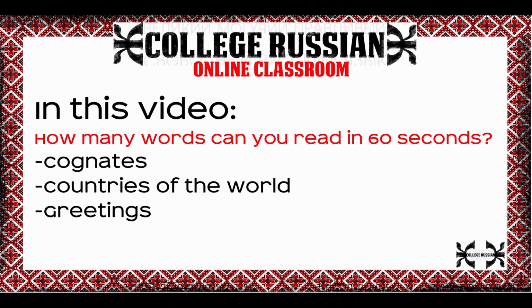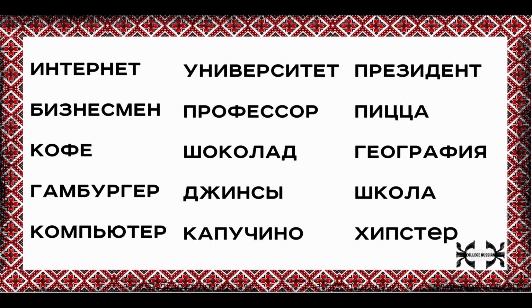So we'll do 3 categories: cognates, countries of the world, and then greetings. All things that you should be ready to read at this point after having studied the alphabet, which I knew you did all day, every day for the past week. So here we go. Let's get started with cognates. You pause your screen and then set a timer for 60 seconds. Here we go.